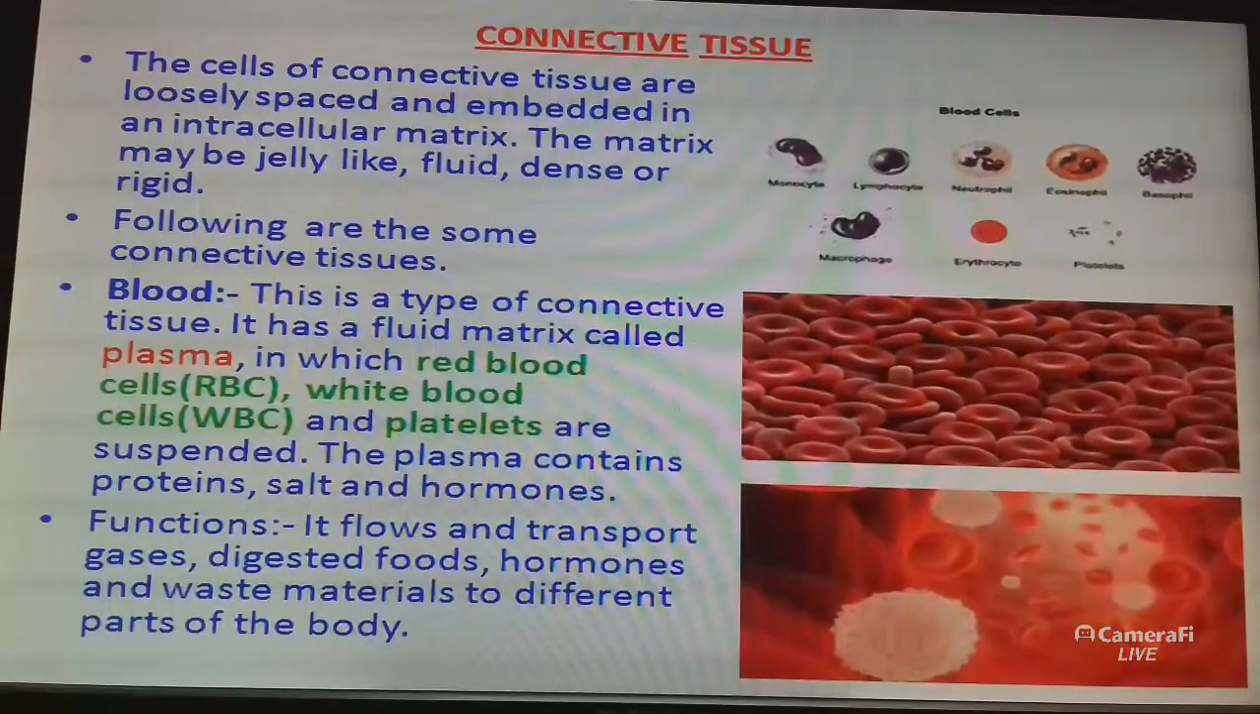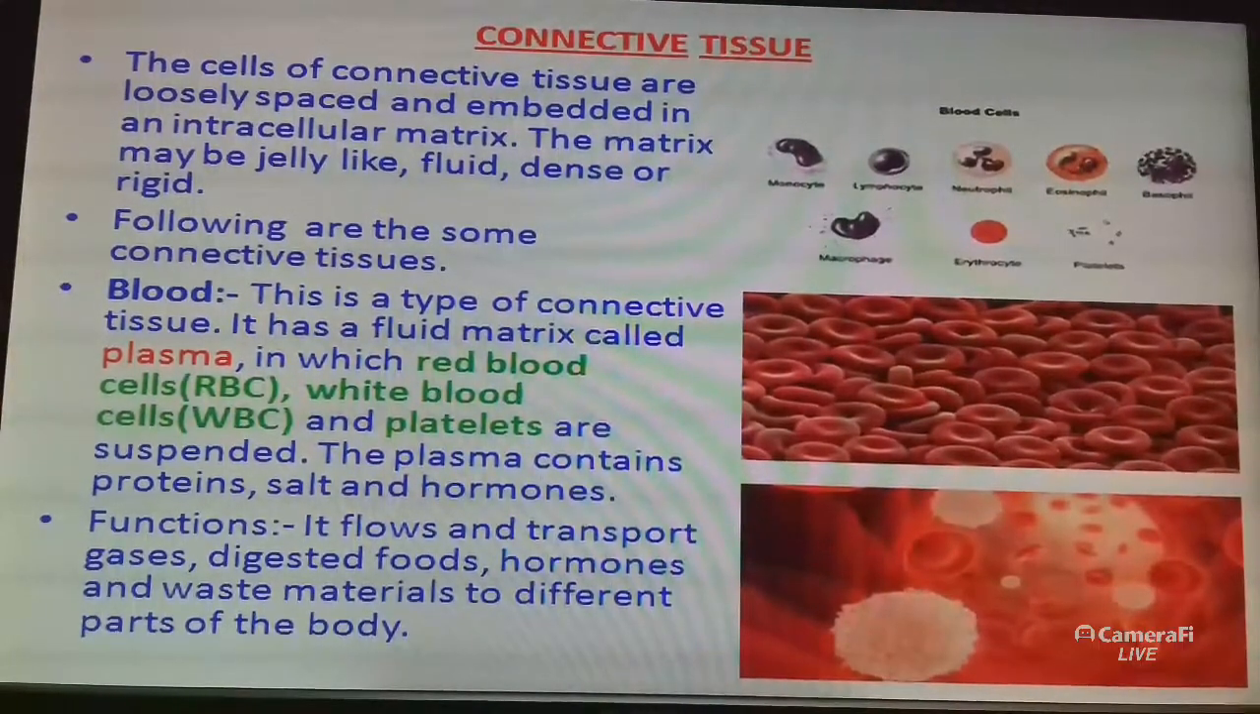So what is connective tissue? The cells of connective tissue are loosely packed and embedded in an intercellular matrix, and this matrix may be jelly-like, fluid, dense or rigid. They connect one part to another part. Blood is a connective tissue.